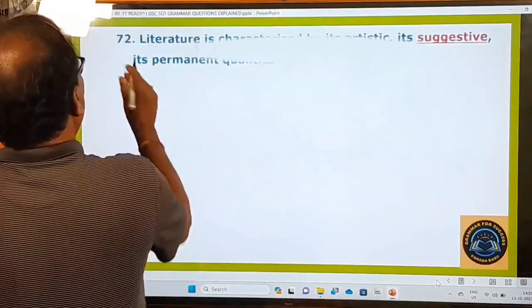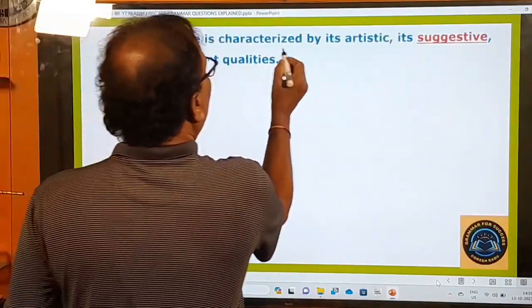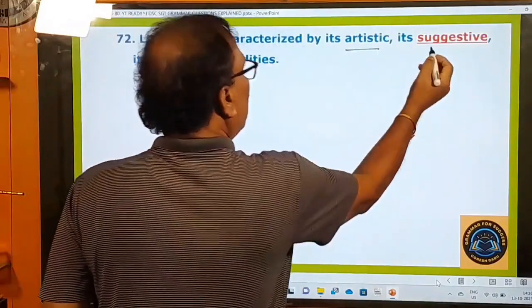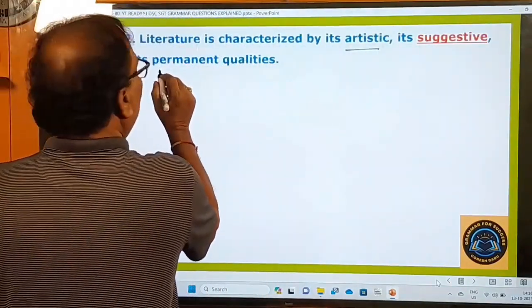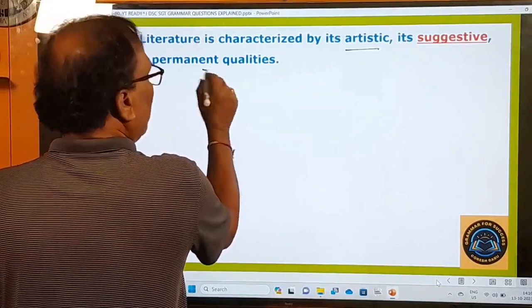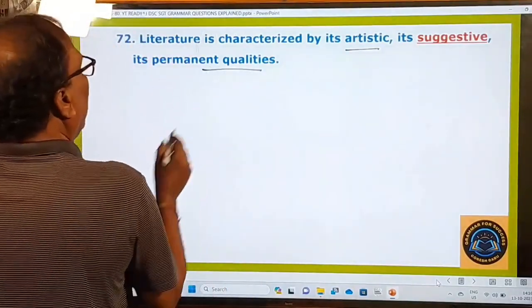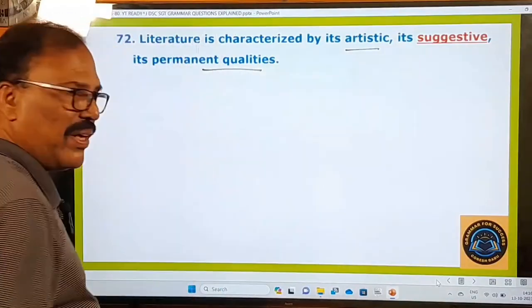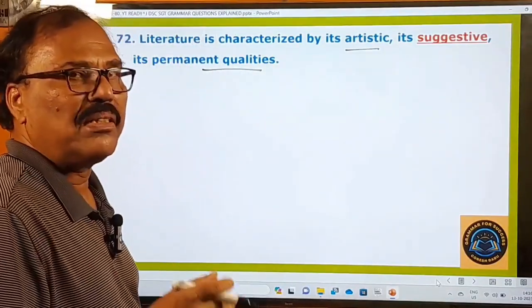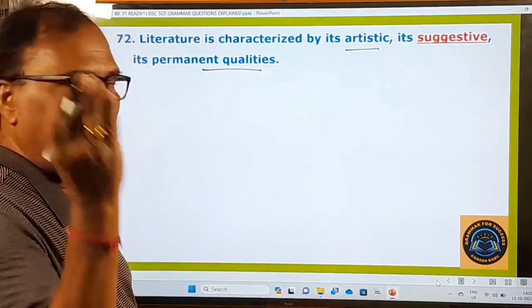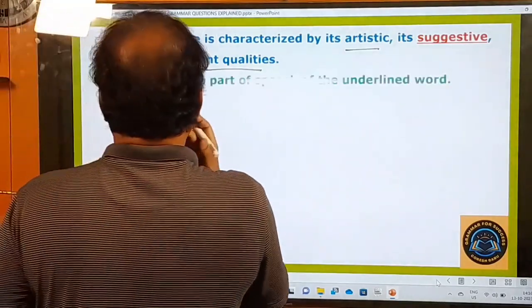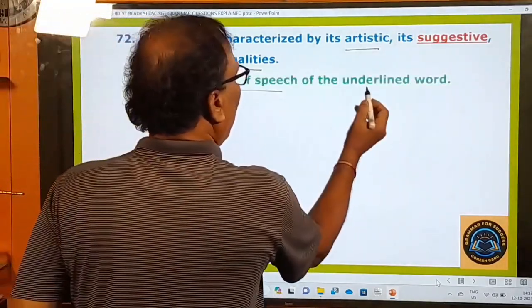Okay, 72nd one. Literature is characterized by its artistic, suggestive, its permanent qualities. Here the sentence is given, and let us see what the examiner is asking you to do. Identify the part of speech of the underlined word.